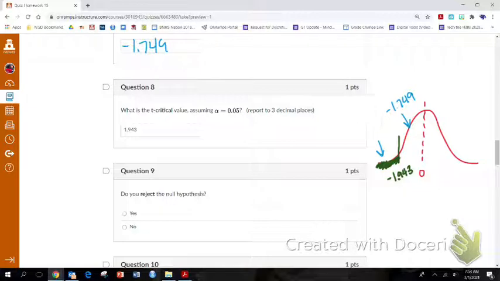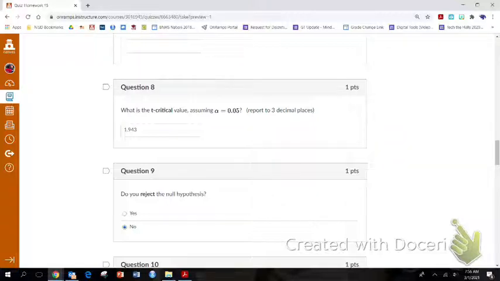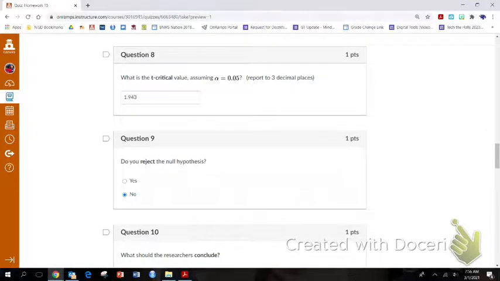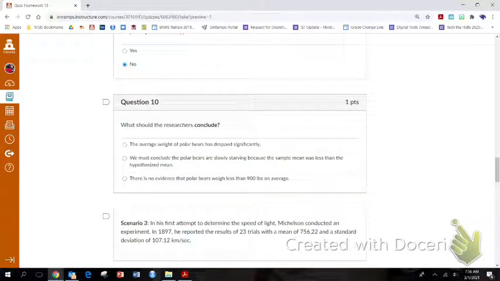Because this out here is called the critical/reject region. So if it falls further extreme than the T critical, further outside, that's in the critical or reject region. However, ours falls inside the curve, not in the critical region. So since it is not in the critical region, we fail to reject. The actual answer to the question is,